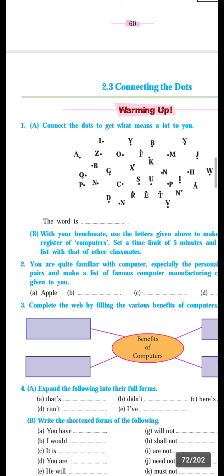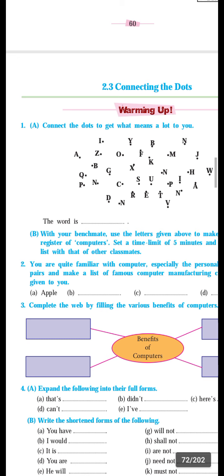For example, the word is browser, BROWSER, browser. Disk, DISK, disk. Words related to computer like this you can find from these dots. Join the dots and make new words that can register to the computer.